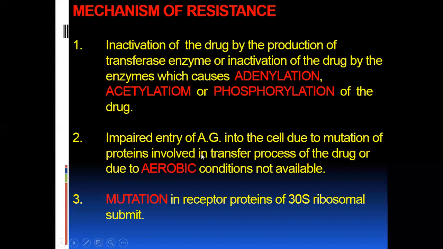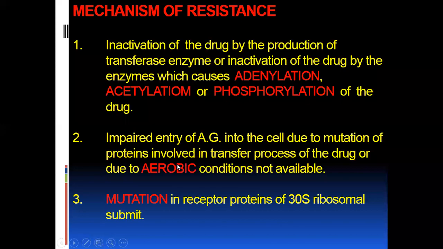Second, there can be impaired entry of aminoglycoside into the cell, because there is mutation of proteins which are involved in the transfer process of the drug into the bacterial cell.